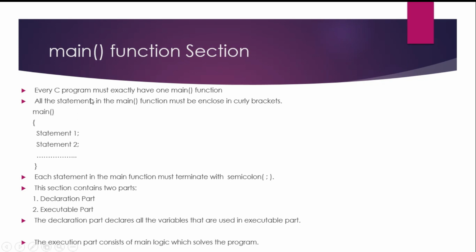A C program must have exactly one main function, and this main function is enclosed in curly brackets. These are curly brackets. In the main function you can write some statements. So each statement must terminate with semicolon. The semicolon is called terminator.